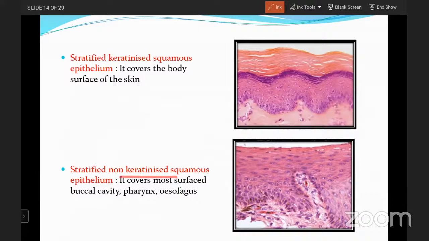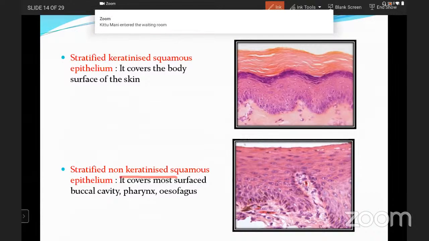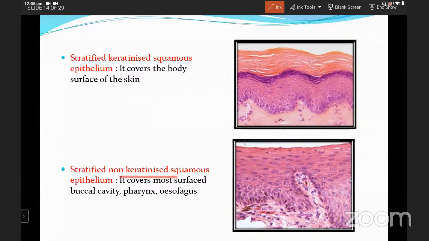Usually it is observed on moist surfaces like the buccal cavity, pharynx and esophagus. This is about stratified keratinized and non-keratinized squamous epithelium.